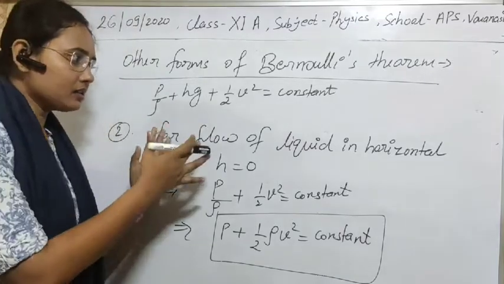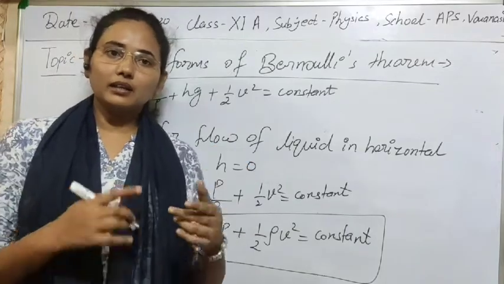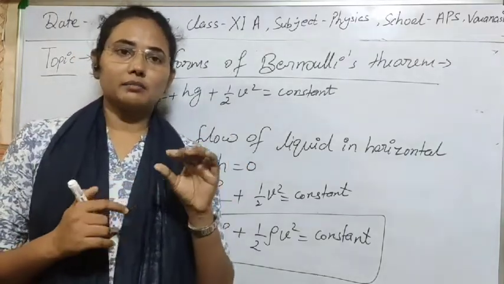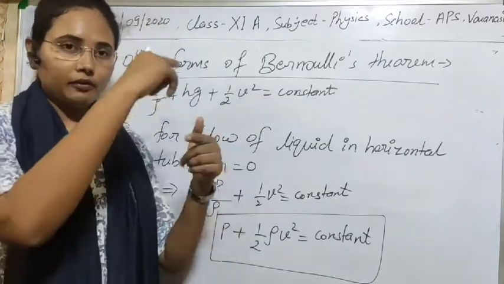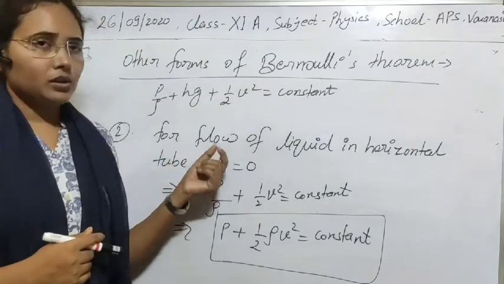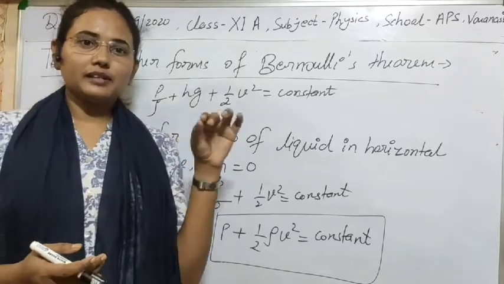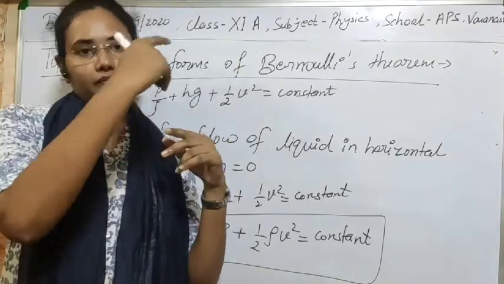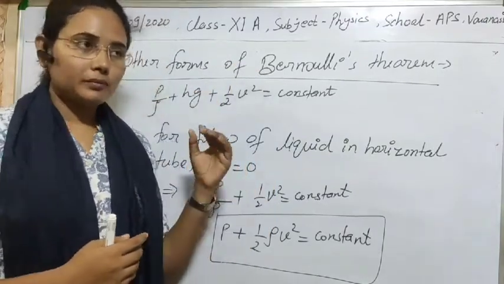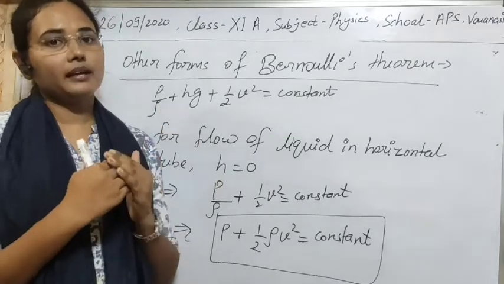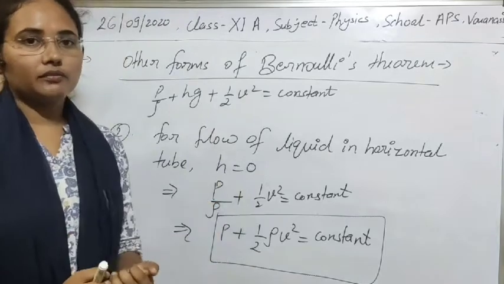Third, in this derivation we have taken that the velocity of the liquid at any point in the cross section is constant, meaning the fluid has uniform velocity for any cross section. As you know, practically it is not correct. The velocity of the central layer is maximum, and the velocity of the layer in touch with the tube is least. So in this derivation we should take the mean velocity. This is also a limitation.